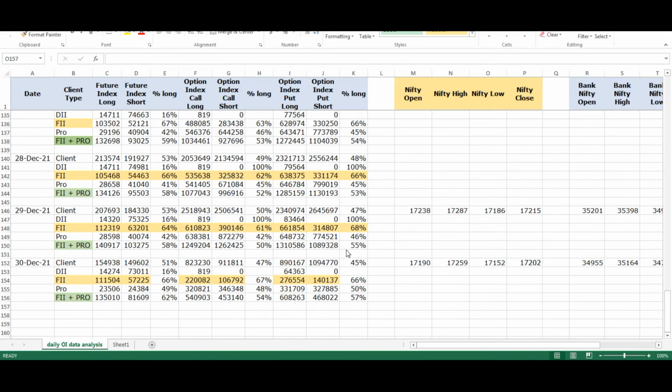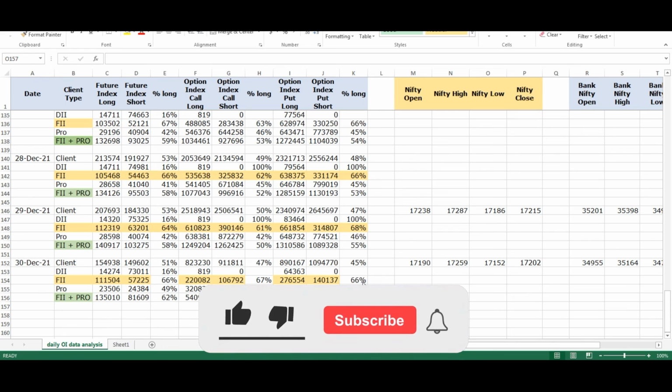In the call options long, yesterday the FIIs were long by 61%, whereas today they have increased to 67%. And proprietors were long by 42%, but today they have increased to 48%. Combined together, yesterday it was 50%, whereas today it is 54%. And in the put options long position, yesterday the FIIs were long by 68%, and today they are long only by 66%.